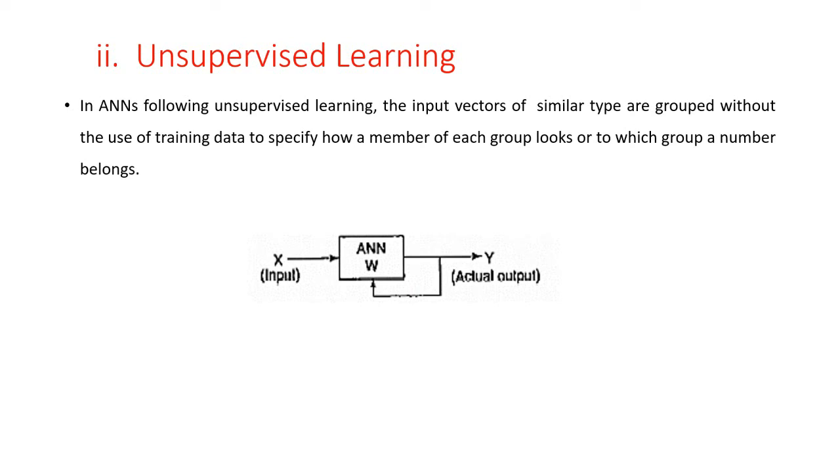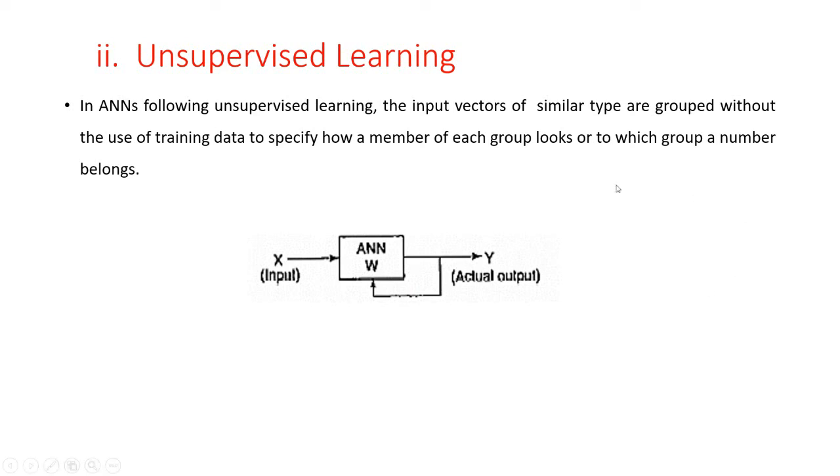So in artificial neural network following unsupervised learning, the input vectors of similar type are grouped without the use of training data to specify how a member of each group looks or to which group a member belongs. So in the training process, the network receives the input pattern and organizes these patterns to form a cluster. When a new input pattern is applied, the neural network gives an output response indicating the class to which the input pattern belongs. If for an input pattern a class cannot be found, a new class is generated.